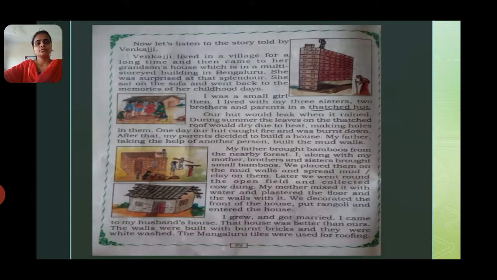In the next slide you can see Venkaji. She is telling how she saw the different types of houses. Venkaji lived in a village for a long time, and then came to her grandson's house, which is a multi-story building in Bangalore. She saw an apartment for the first time in her life, and she was surprised at that splendor.